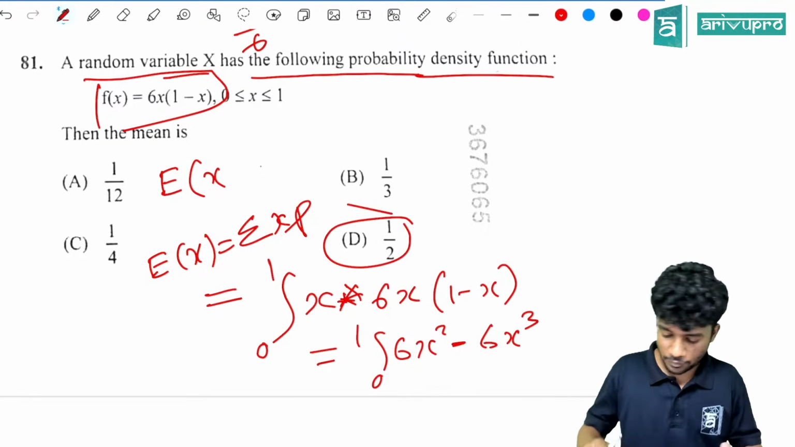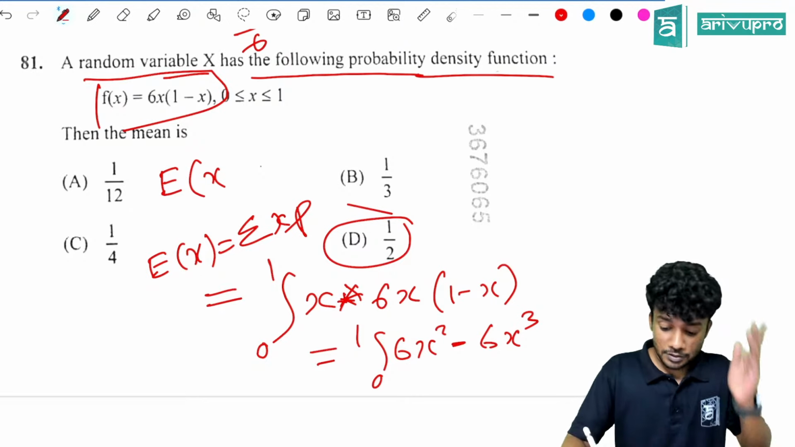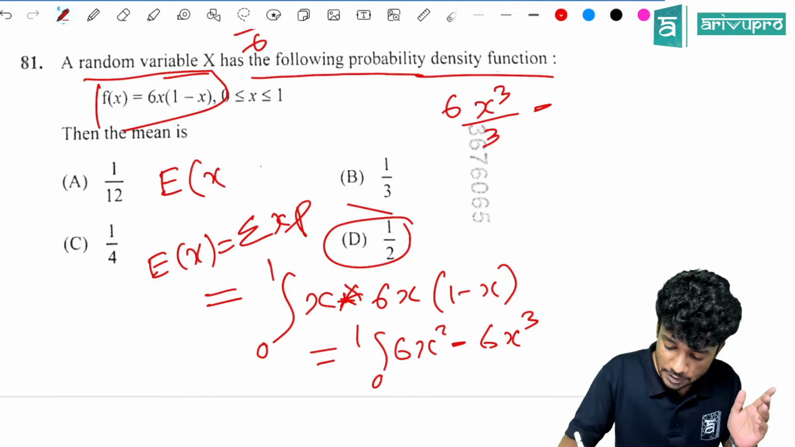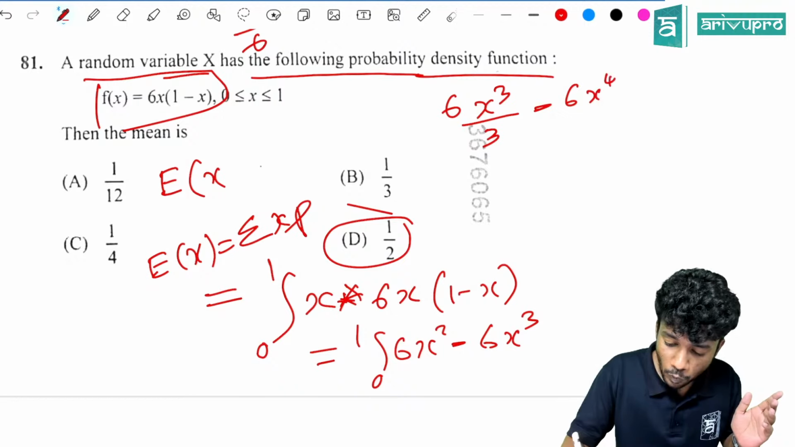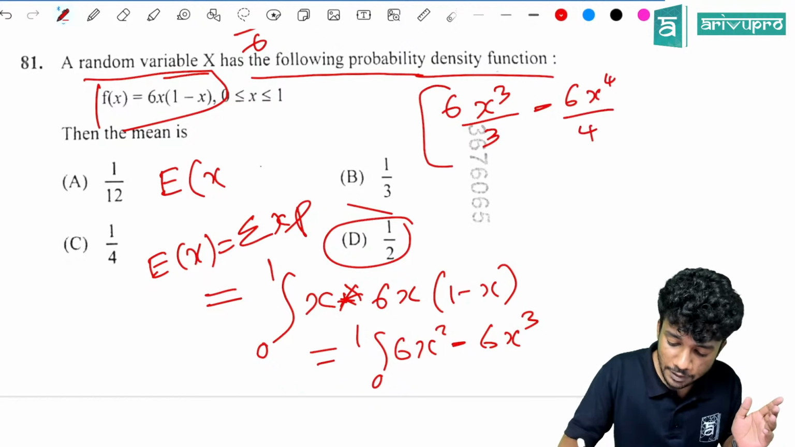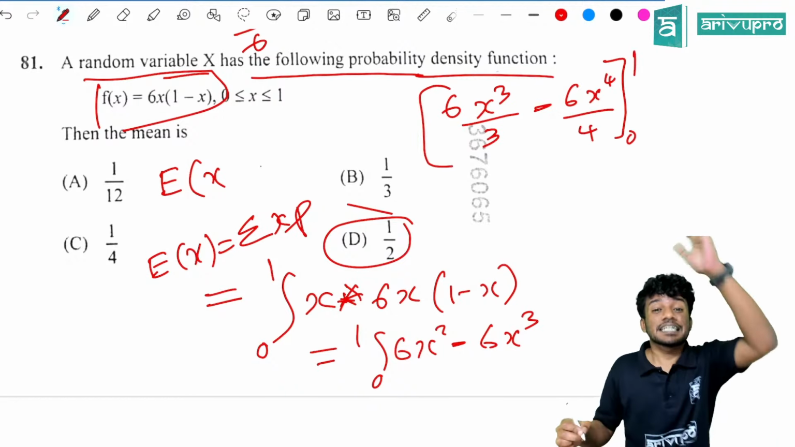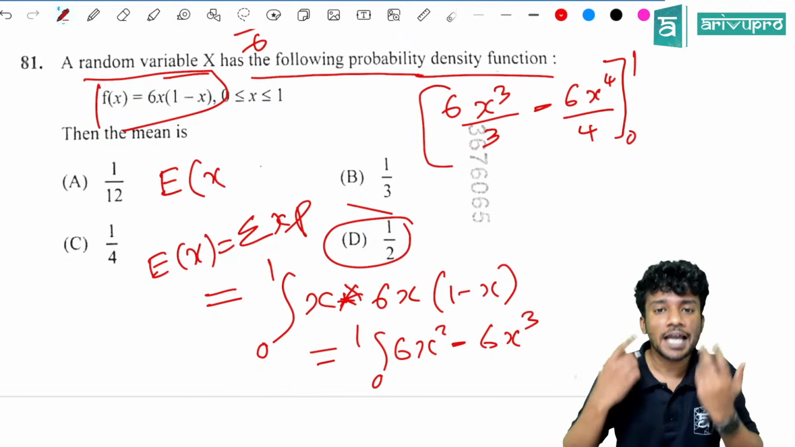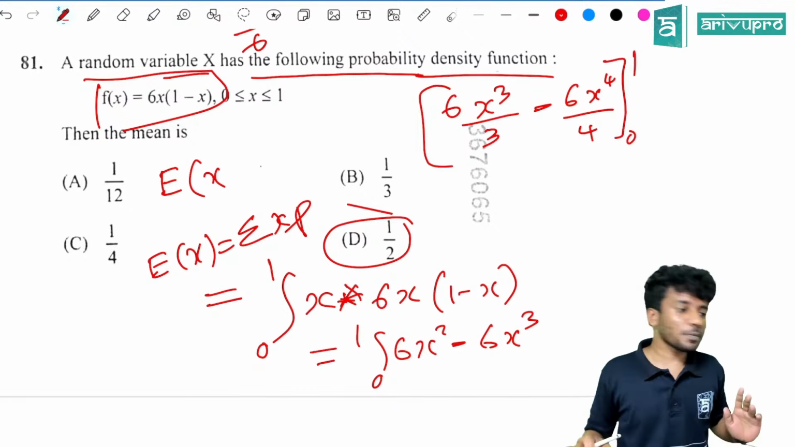So first integrate it. Integral of 6x square is 6x cube divided by 3, minus 6x raised to 4 divided by 4, and the limit is from 0 to 1. Since the lower limit is 0, ignore that. Just substitute the value of 1 and find the answer. Got the point? Next question.